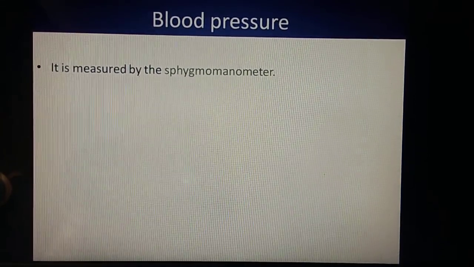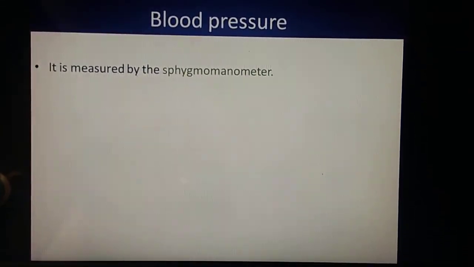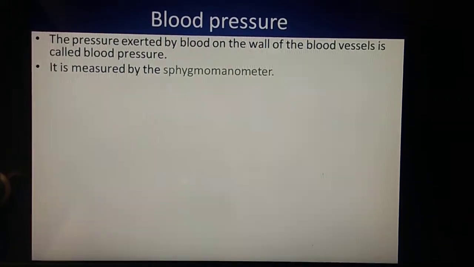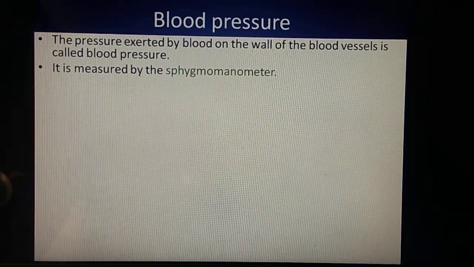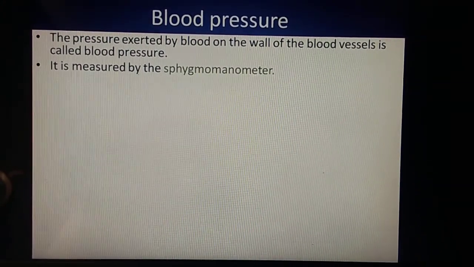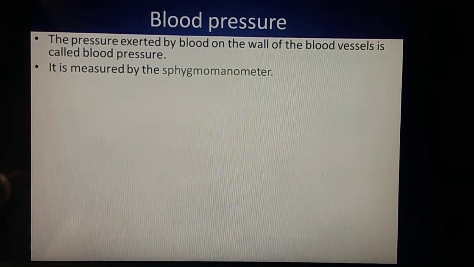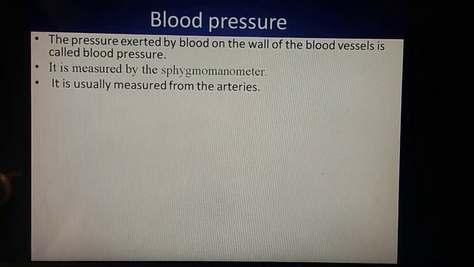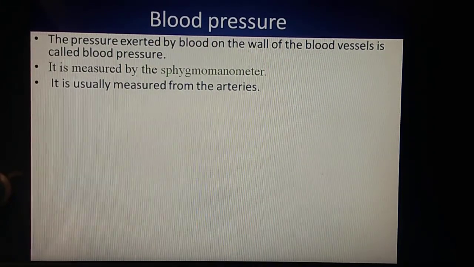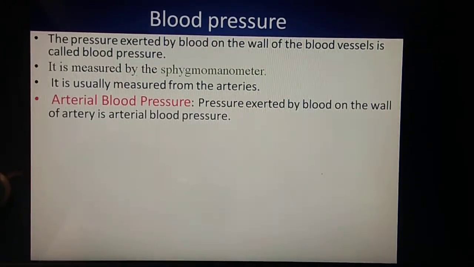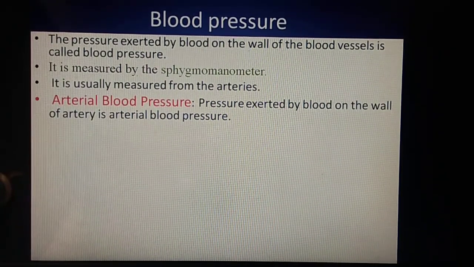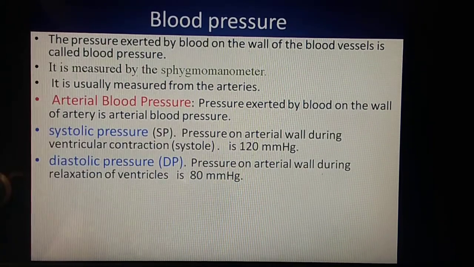Blood pressure. The pressure exerted by blood on the wall of arteries or on the wall of blood vessels is called blood pressure. This blood pressure is measured with the help of an instrument called what? Sphygmomanometer. It is usually measured from the brachial artery. Arterial blood pressure: the pressure exerted by blood on the wall of an artery is called arterial blood pressure.